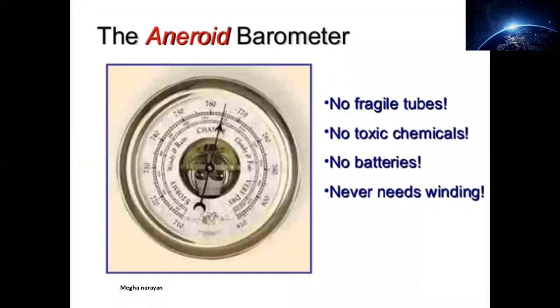If we are talking about the aneroid barometer, you can see clearly written in the slide: no fragile tubes. That means no tubes are used which can be fragile. Fragile means easily breakable. Next is no toxic chemicals. No sort of harmful chemicals are used. Neither do batteries play a role, and the last one, it does not need binding. That is not at all needed in the case of the aneroid barometer.